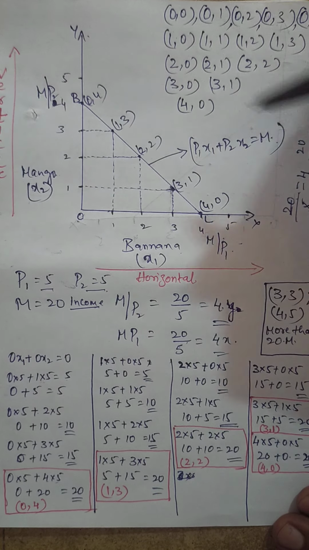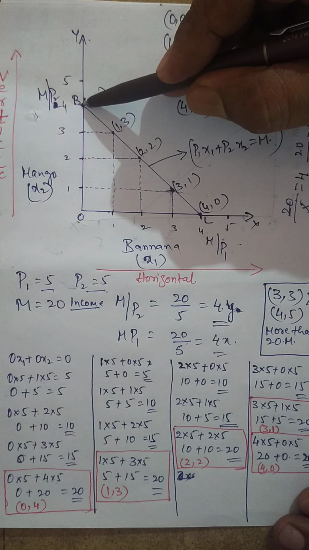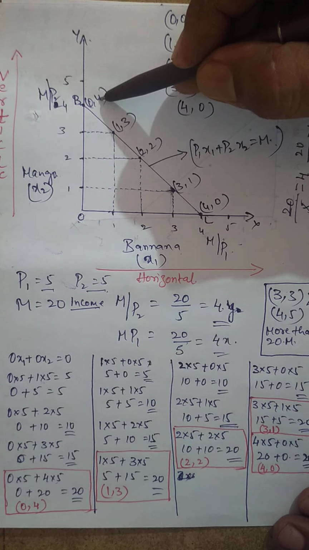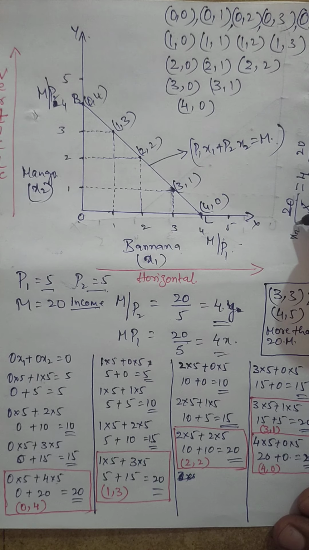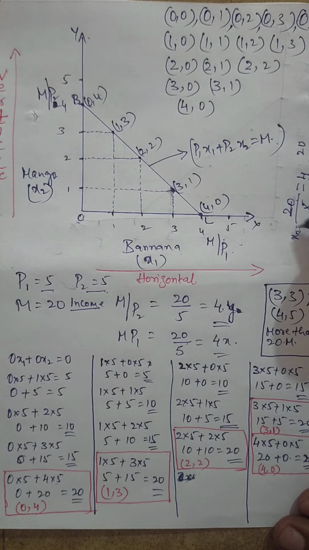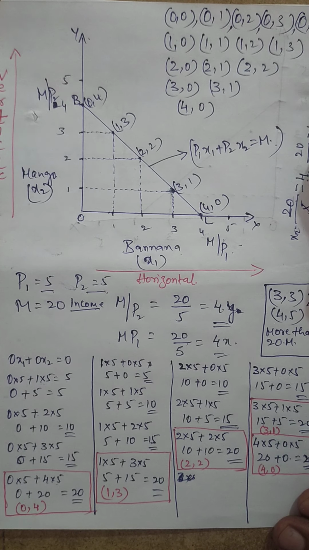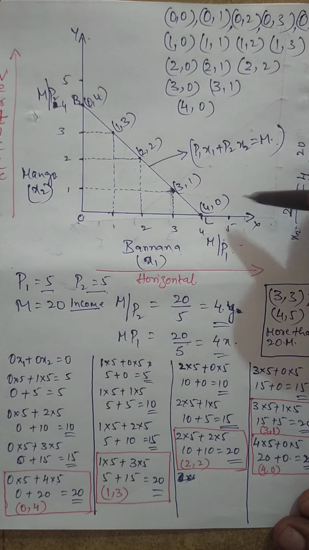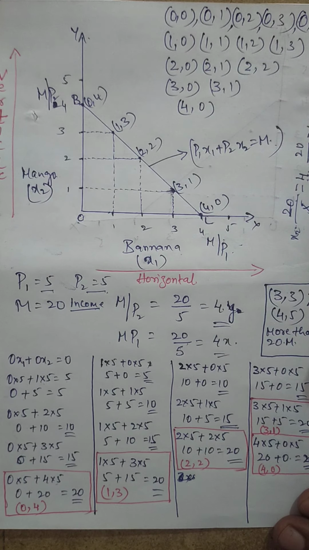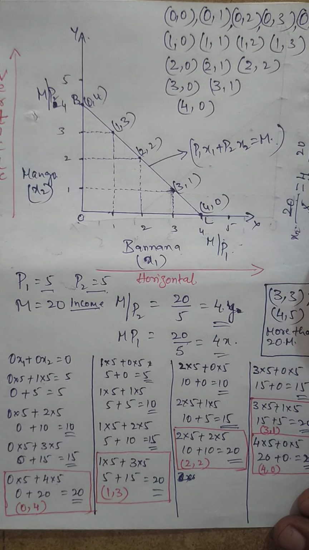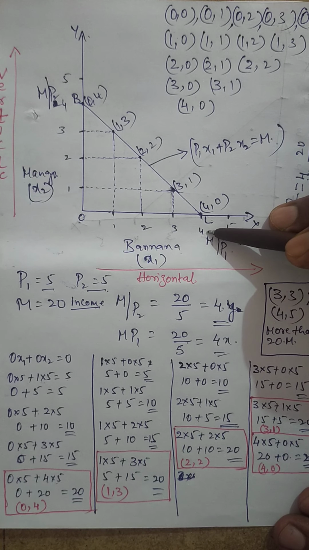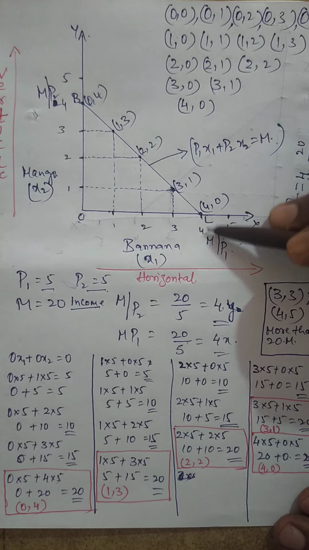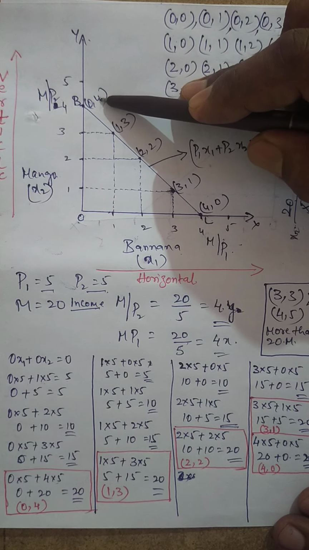So now what is the highest combination in the y quadrant? It is 4. This is x1, this is x2. So x2 is equal to 4, and x1 is also equal to 4 here. So here we got the answer. That means what we have proved is correct. 4 units is the maximum consumption here, and even 4 units is the maximum consumption.